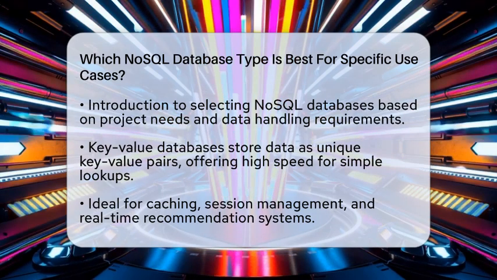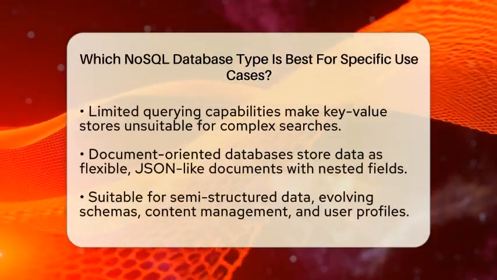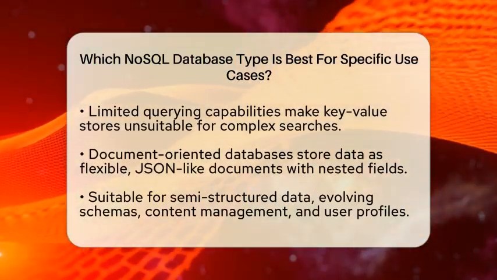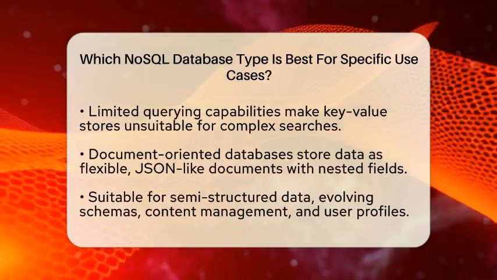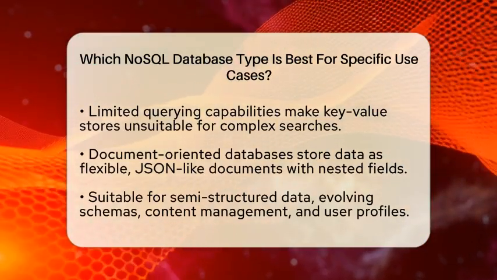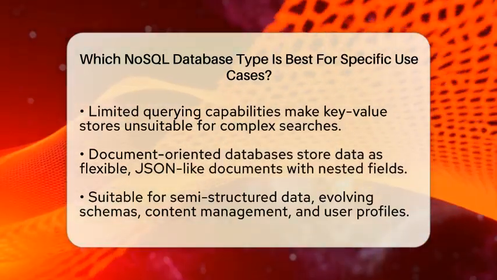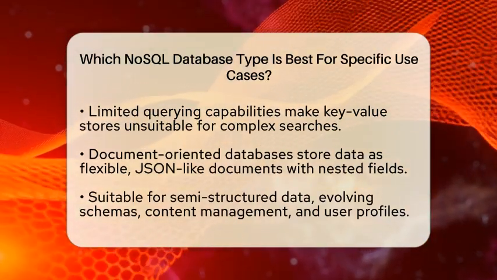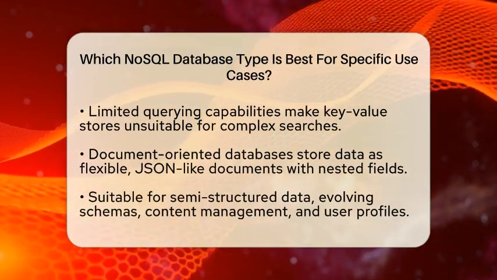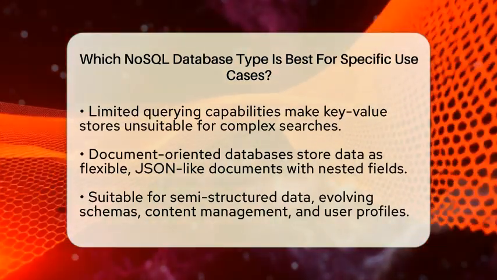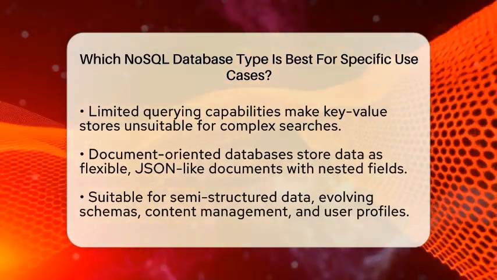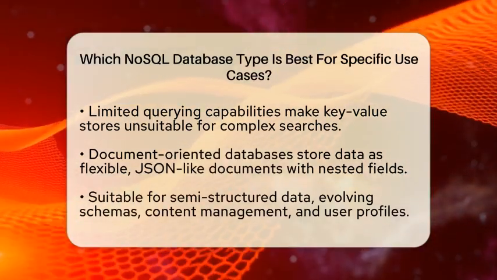Next are document-oriented databases. These store data as flexible, JSON-like documents that can have nested fields and varied structures. They are perfect for applications that need to handle semi-structured data or evolving schemas. Think about content management systems, user profiles, or product catalogs. For example, a backend API managing user-generated content or product details that change often benefits from document databases. They allow complex queries on individual documents and adapt easily to new data fields.